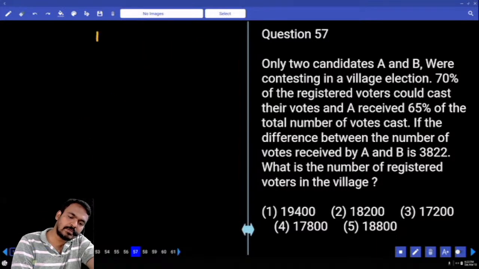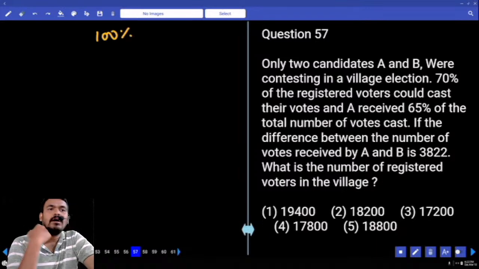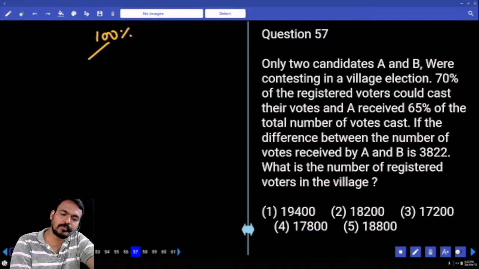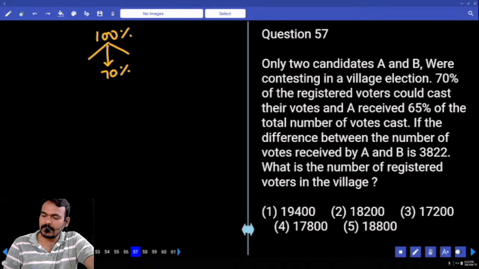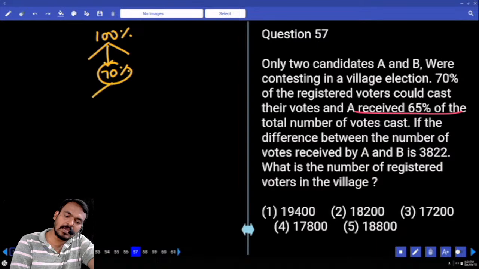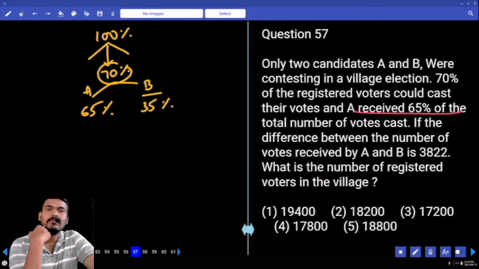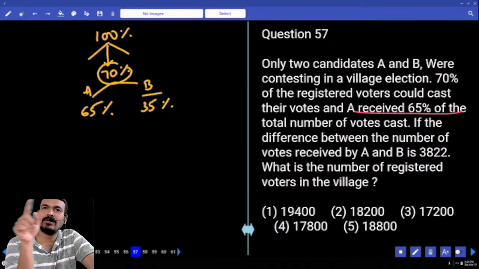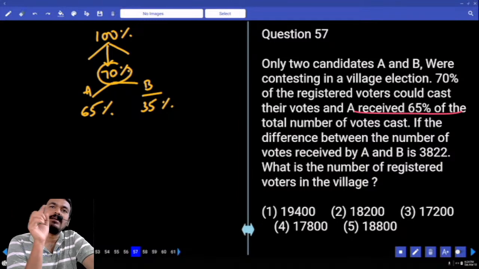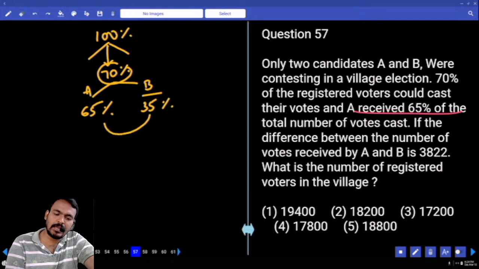Suppose the total number of registered voters in the village we consider 100%. Out of 100%, how much percent are casting their votes? 70% or not? Okay. In that 70%, A received how much percent? 65%. Means out of 70, A received 65%. A received 65 means B received how much? 35% or not? 35. Don't say 5%, because for casting votes we consider how much? 100%. In that 65, A received. Remaining 35%, B received.